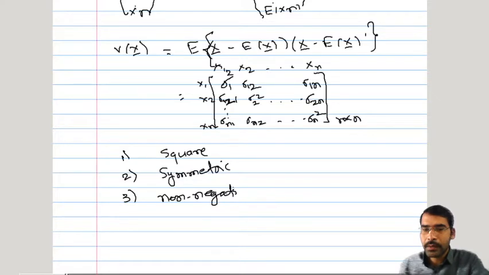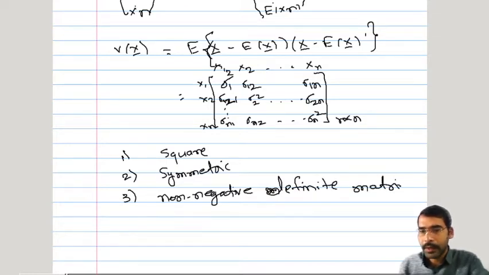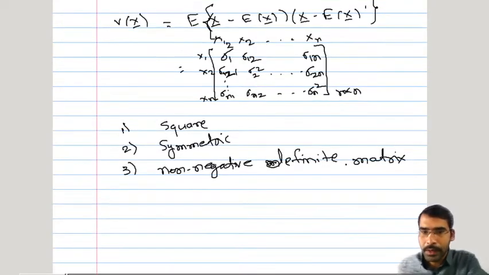Just like variance is a non-negative quantity in the univariate case, here sigma is a non-negative definite matrix. We have studied what it means for a matrix to be non-negative definite, so we will not go into that detail today.